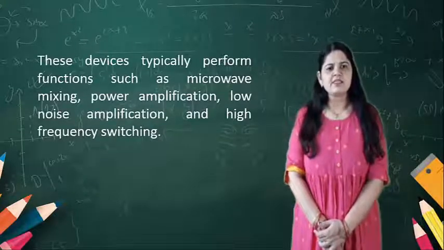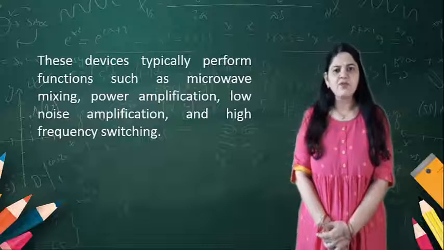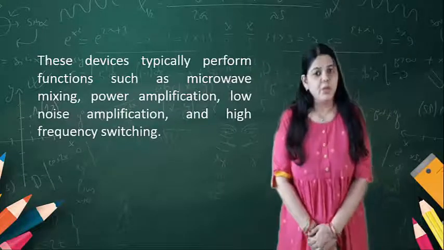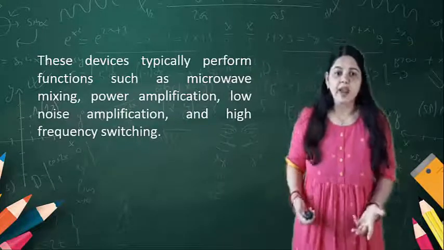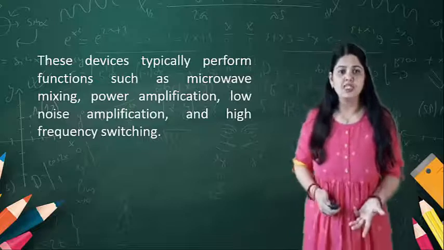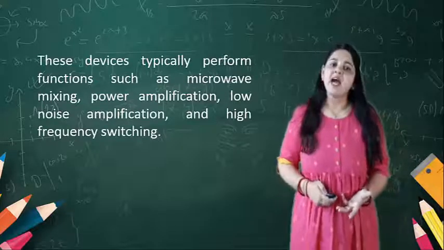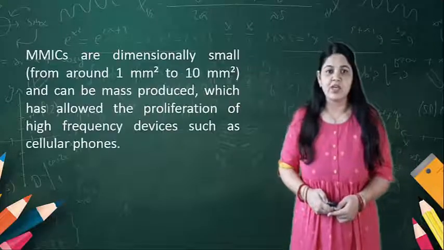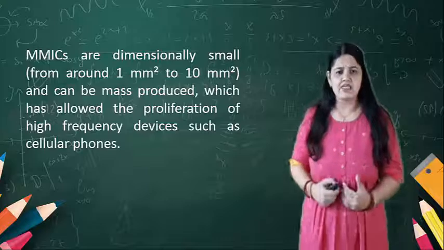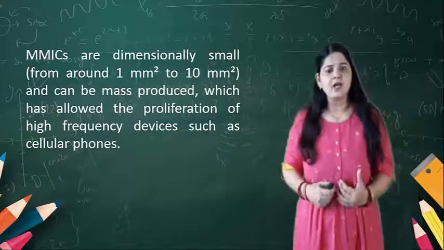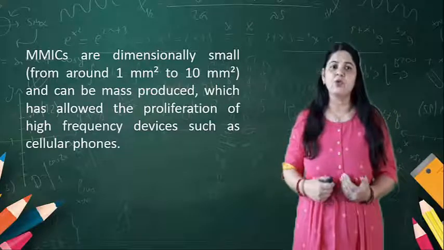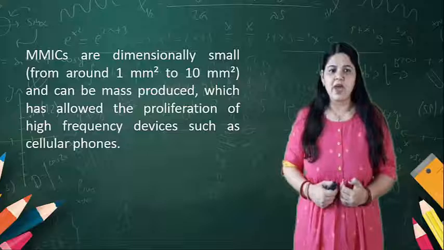Using the MMIC, it can perform functions such as microwave mixing, power amplification, low noise amplification and high frequency switching. The dimensions of the MMIC are around 1 millimeter square to 10 millimeter square.